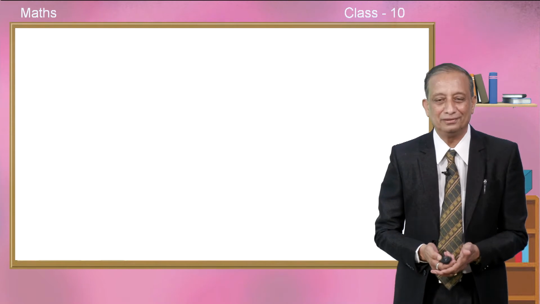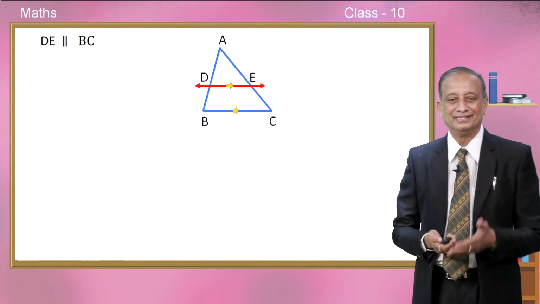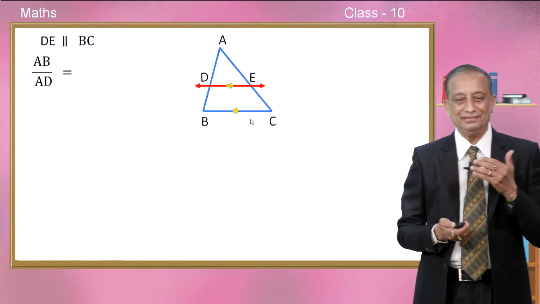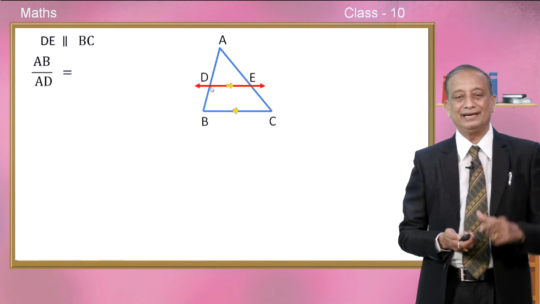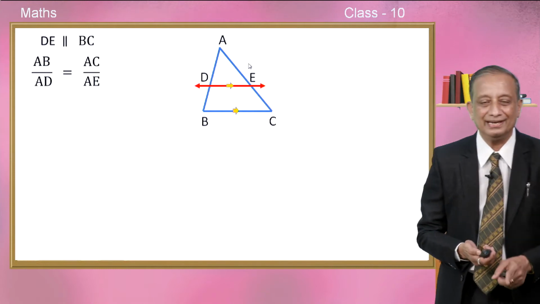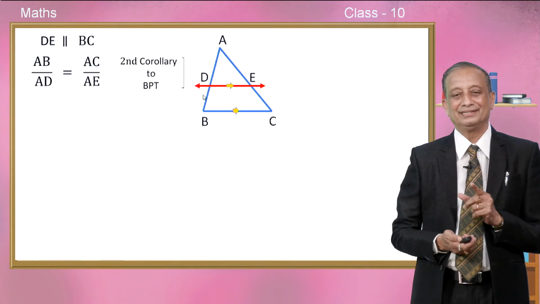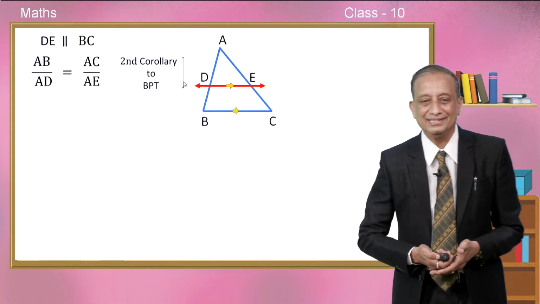So beautiful. Okay, once again the same figure, same triangle ABC in which DE is parallel to BC, and we just now understood that AB upon that upper segment AD is equal to AC, the whole length AC upon AE. Children, what is this proportion called? This is the second corollary. This is what we realized just now.